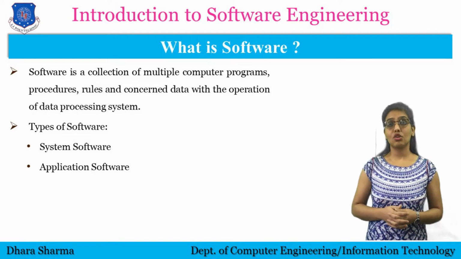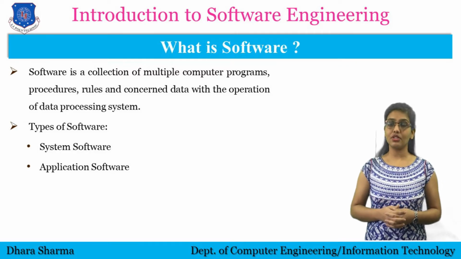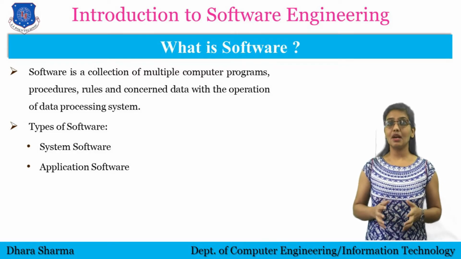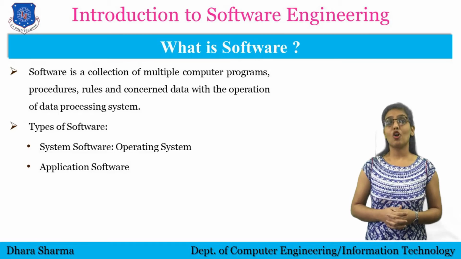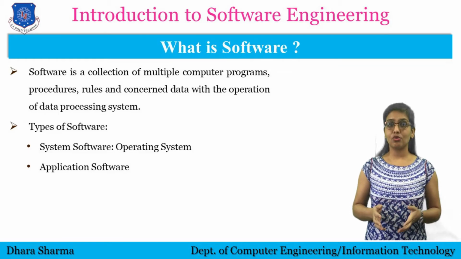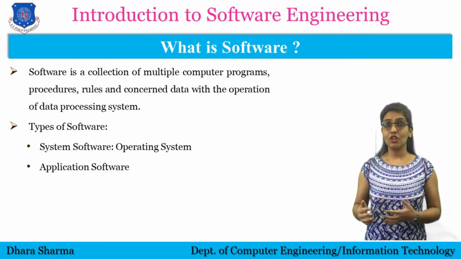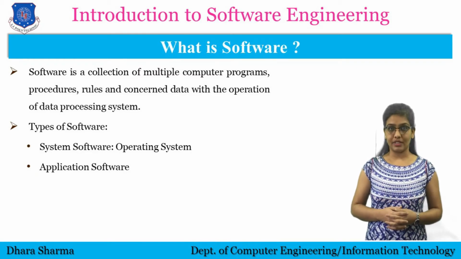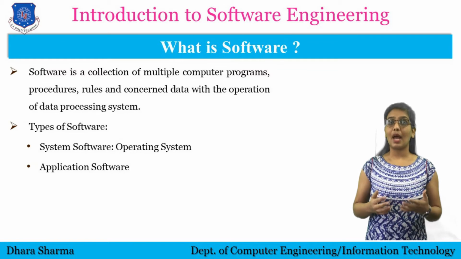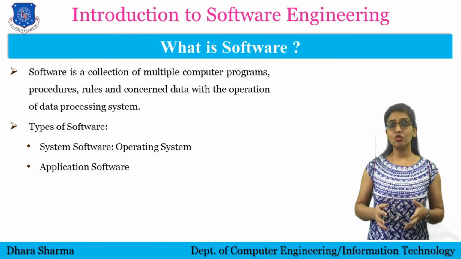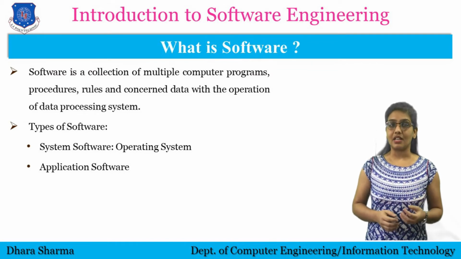System software is software that controls and integrates the hardware components of a system. The best example of system software is the operating system, as it controls and manages the background processes, as well as we can operate many other software over it. And application software is used to accomplish some specific task.